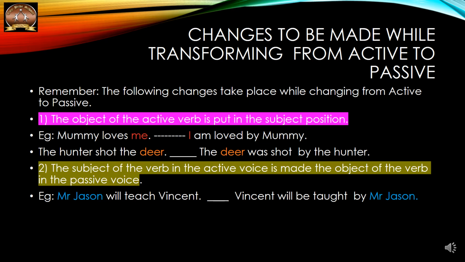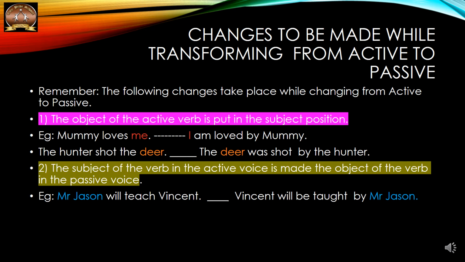Now, things which we should remember while we convert a sentence from active to passive. Remember that we have to make certain changes. You will notice that when the verb is changed from the active voice to the passive voice, the object of the transitive verb in the active voice becomes the subject of the verb in the passive voice.